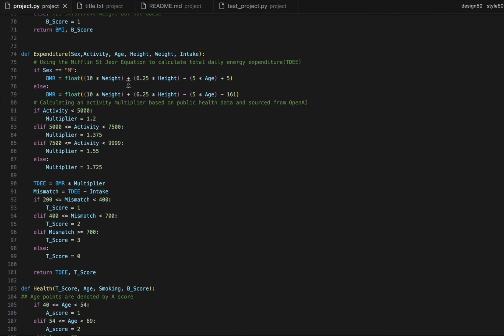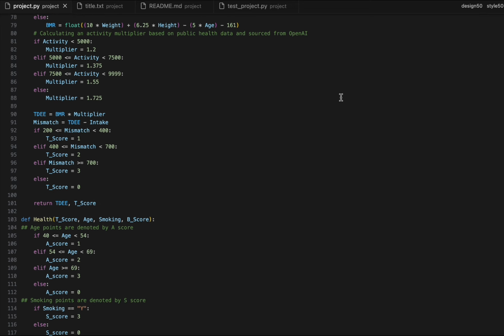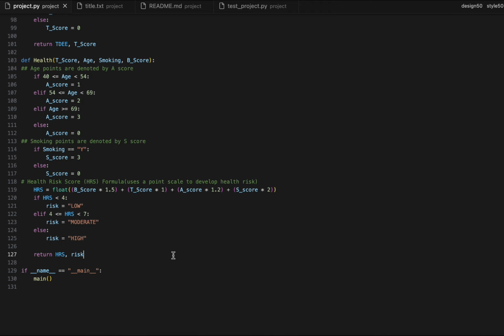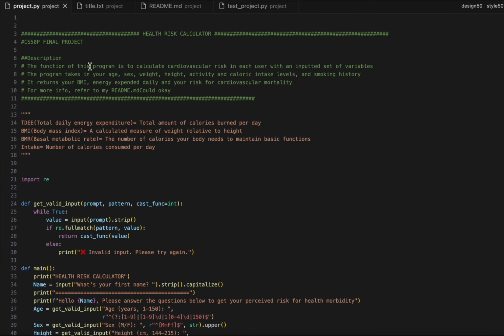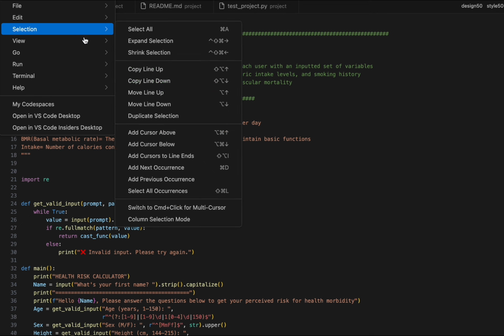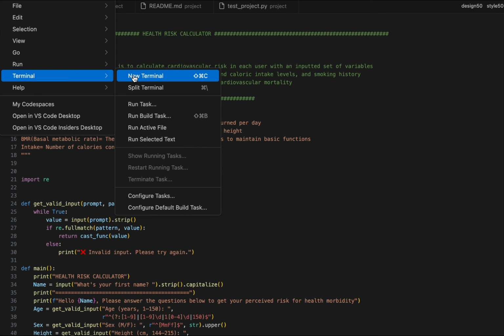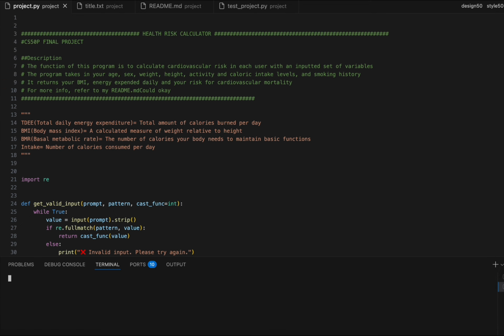Now I'm going to run it here. So sorry, I'm going to run the code now so we can see how that works out. There's the terminal. Okay, so I'm doing all this because I don't want to type it. So it asks my first name.